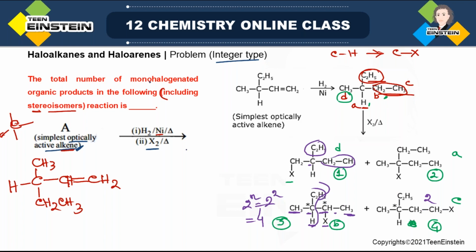So how many are you getting now? From the first product, that is if you are removing D hydrogen, the product that you are getting, only 1. The second one, that is also 1. So this is for D, this is for A. For B, total 4 possible. And for C, it is 2. That means total 8 stereoisomers. The first two are not, that is including stereoisomers. So stereoisomers you are getting only from the last two, not from the first. Okay. So your answer will be 8. It is an integer type of problem.